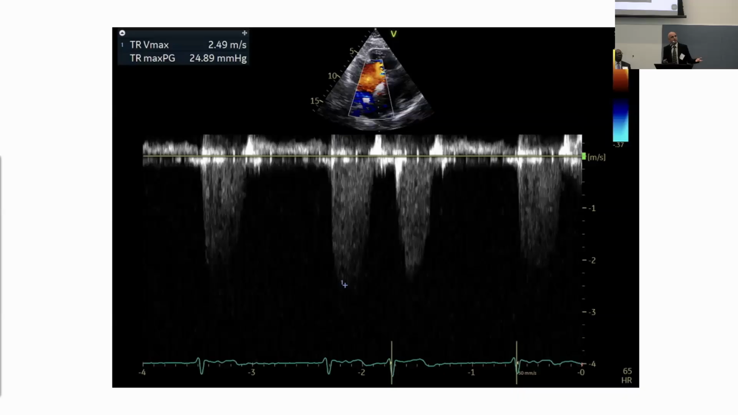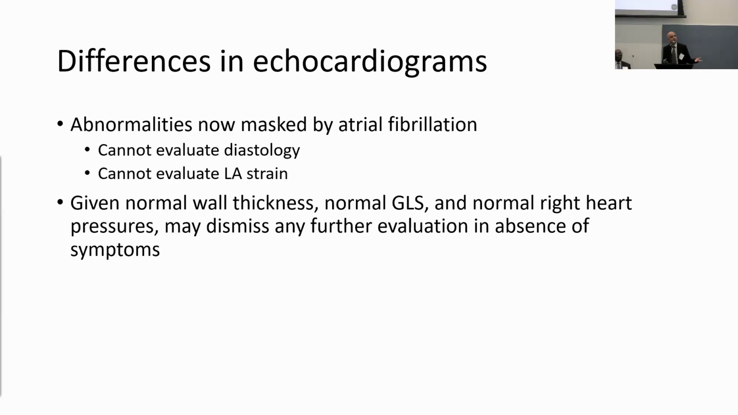The TR velocity is now actually normal in this individual. What happens here is, I couldn't calculate left atrial strain like I did in the last case because now this patient's in AFib. AFib is going to throw off the atria, which is fibrillating. It's not going to demonstrate normal function, so you can't reliably measure left atrial strain in this individual. So the AFib is masking the diastolic function. It's masking the left atrial strain.